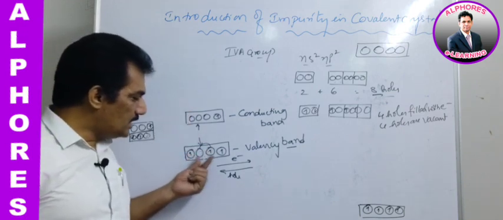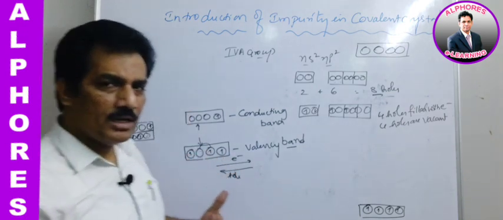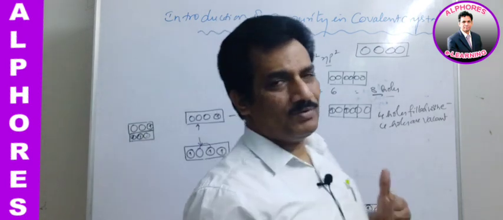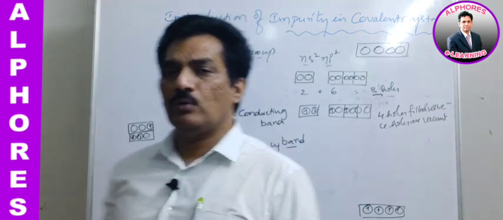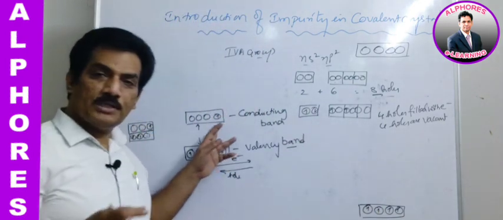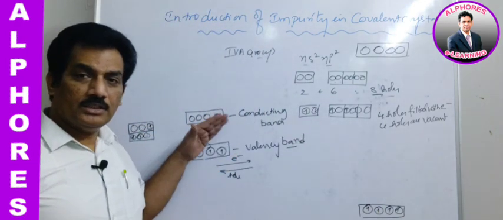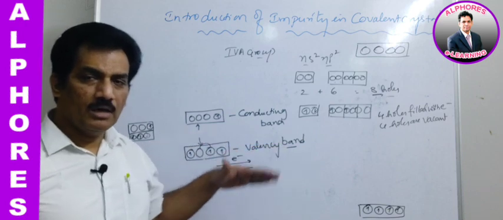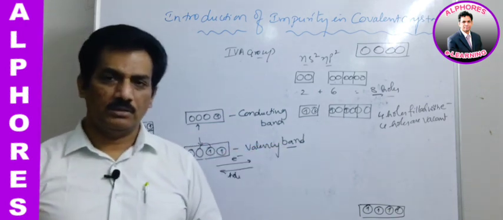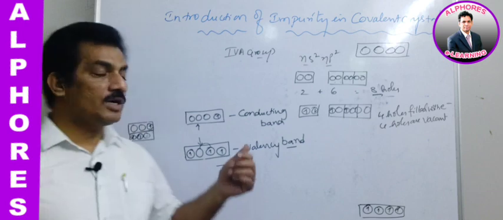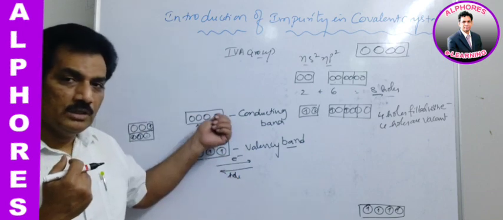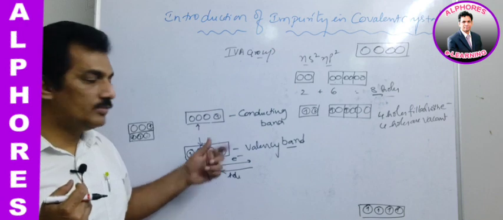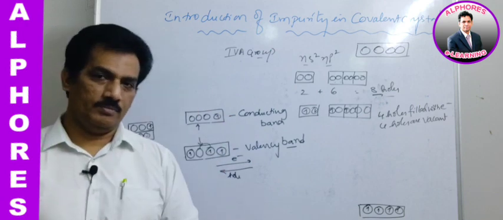So in this, electron migration or hole migration is possible only when one of the valence electrons from the valence band is able to jump into this band where holes are present, and because of that jumping, the electron migration is happening, and that is nothing but conductance. So the conductance is because of this band, which is allowing the electron to come into this, thereby creating conductance here. That's why it is known as the conducting band.